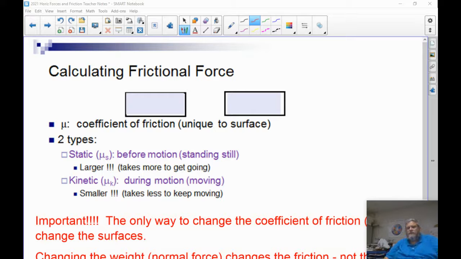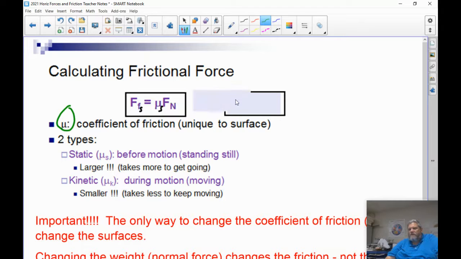All right, folks. So now we're going to be talking about how do we calculate frictional force. What do we need to know in order to calculate frictional force? You might have seen this little symbol in the last section. It's the Greek letter mu. It looks a lot like a U, but it's got something hanging off the front. But this is how we would calculate.